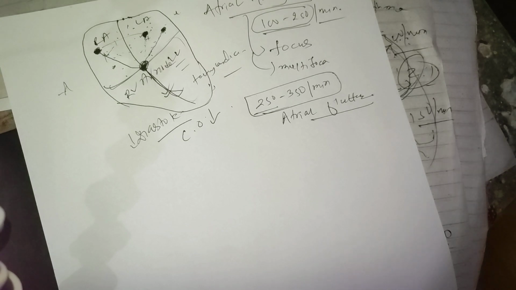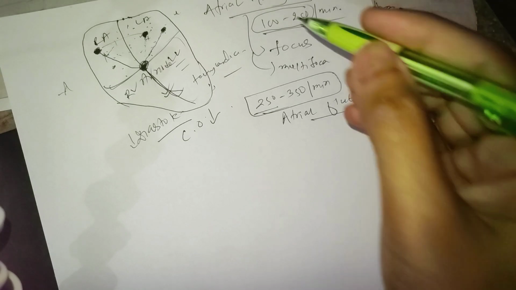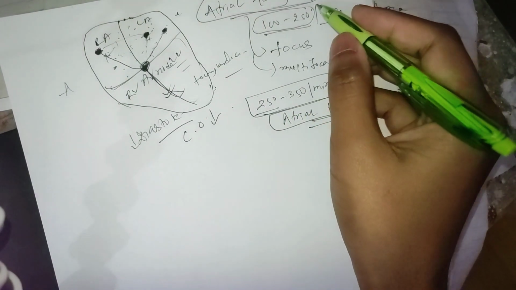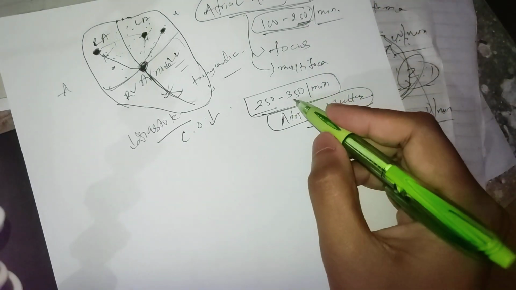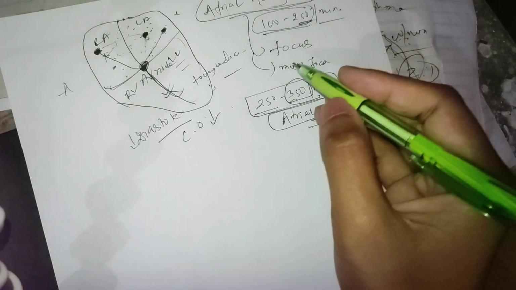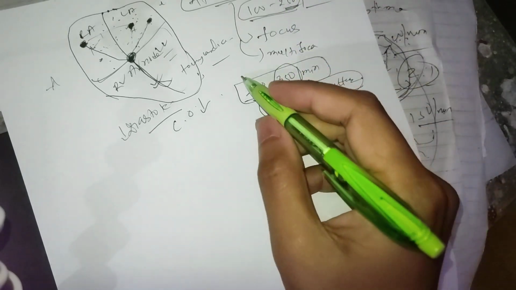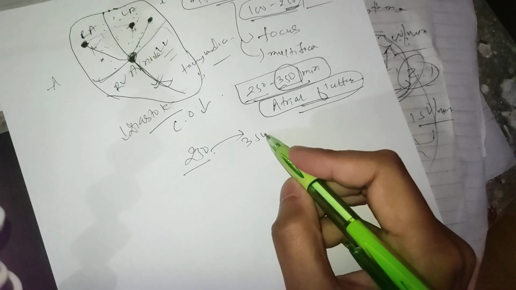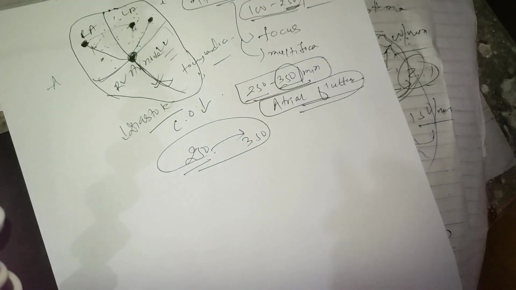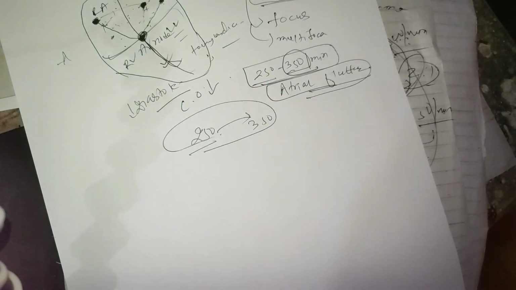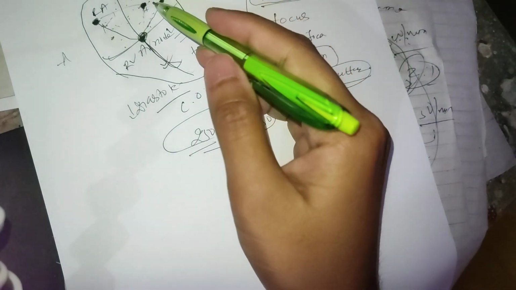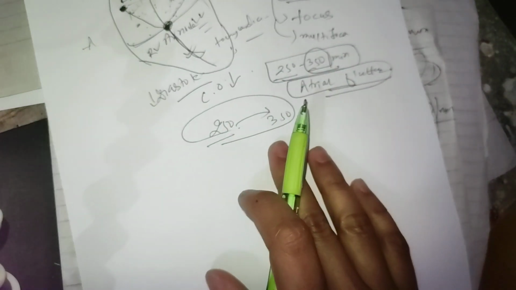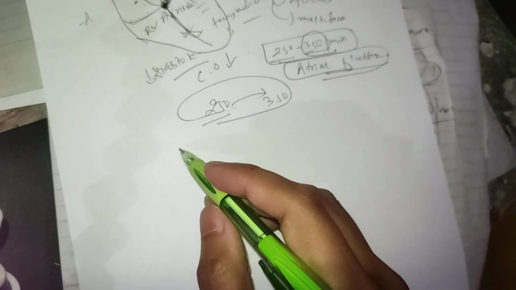It is not only the difference in rate that differentiates atrial tachycardia from atrial flutter. Otherwise, why do we need to keep the cutoff at 250? We could also call 350 atrial tachycardia. But why have they kept the mark at 250? If it goes 250 to 350, why do we call it atrial flutter? Because this has a different mechanism of atrial depolarization. Here there is an abnormal focus, right? But in atrial flutter an abnormal re-entry circuit is formed.